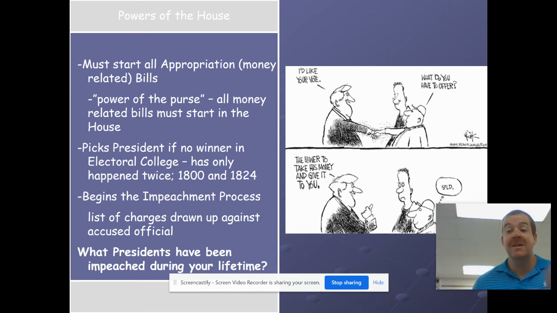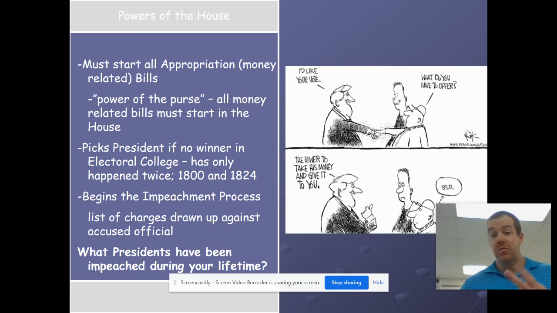The House brings articles of impeachment forth. So that's where the process of impeachment starts, with the House of Representatives. A list of charges are drawn up. And then what presidents have been impeached during your lifetime? I guess maybe only one during your lifetime. That would be Donald Trump.